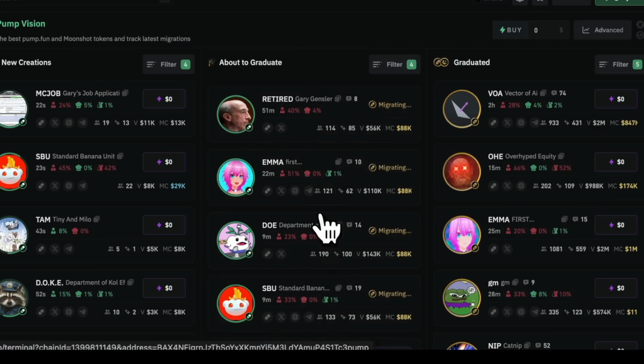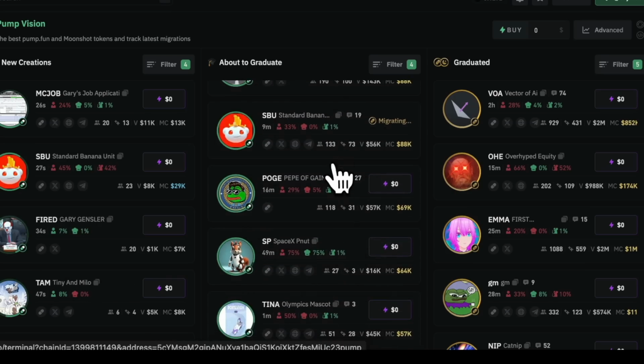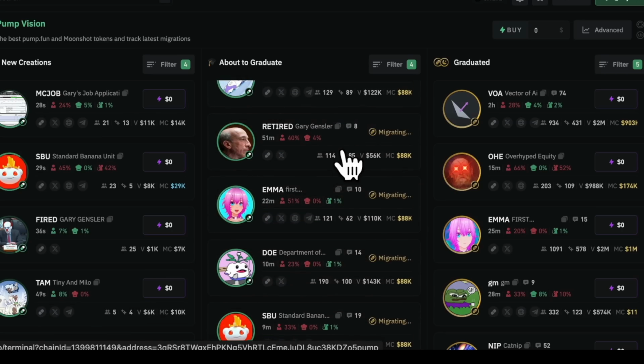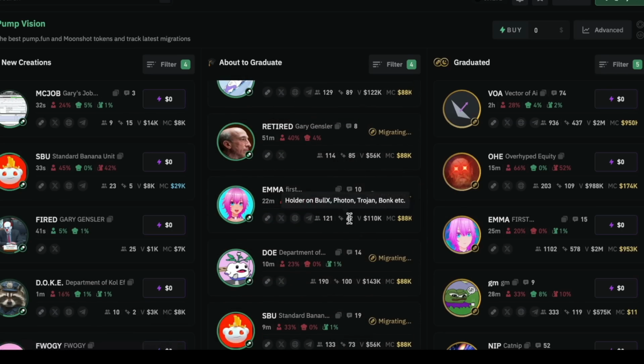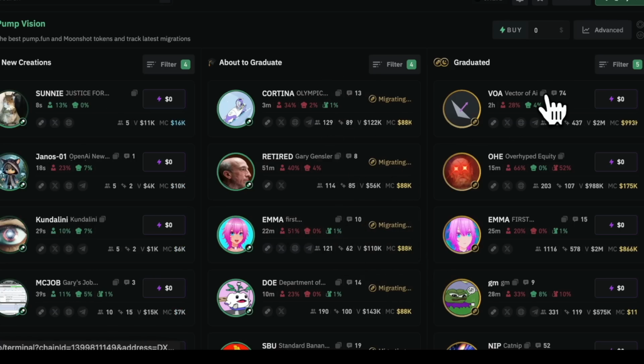You see, just look in the middle here, see how many of these are migrating now related to Gary Gensler. Loads and loads of them migrating, which means they've reached the bonding curve very, very quickly. But many of them are not going to make it. And I don't need to wait around. I don't need to invest in all of them. I just need to wait to see which one will make it. And that's the one we'll ape into.